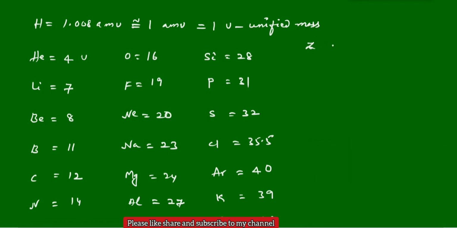If Z is even, then the mass number A equals 2 into Z. And if Z is odd, then the mass number is 2 into Z plus 1. We have to add one more unit.